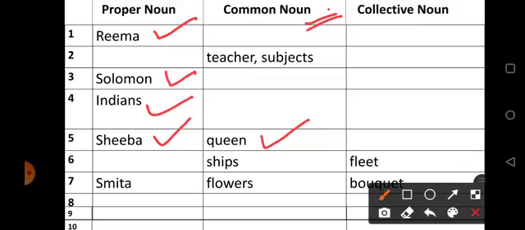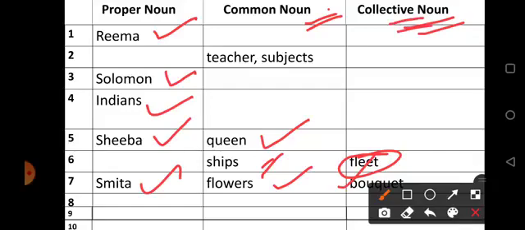Then sixth sentence, there was a fleet of ships at the seaport. Then fleet of ships, fleet is a word which is used for the collection of ships. So fleet will go in the collective nouns column and ships, common noun. Smita purchased a bouquet of flowers. Smita is a proper noun, flower is a common noun, and bouquet again is a collective noun. This way we have put all these words in particular columns.